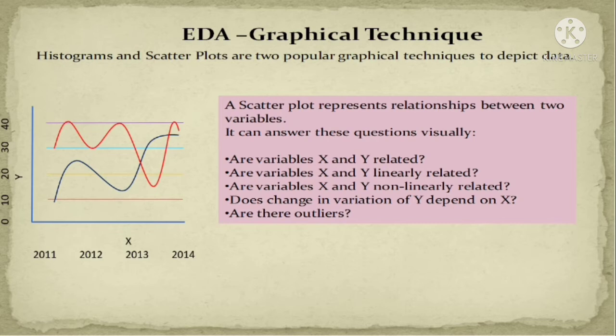So with the help of the scatter plot, we interrelate these two variables. This is the technique in the graphical phase. There are so many plots we can use in the graphical technique, but here we are explaining only two plots: histograms and scatter plots.